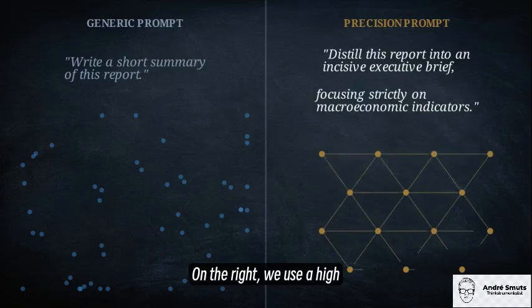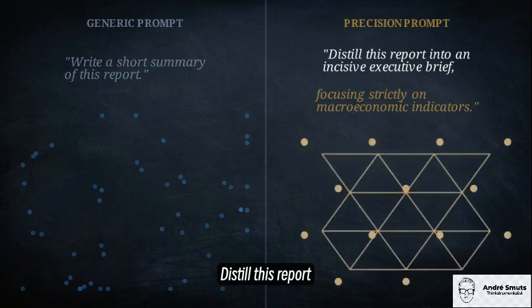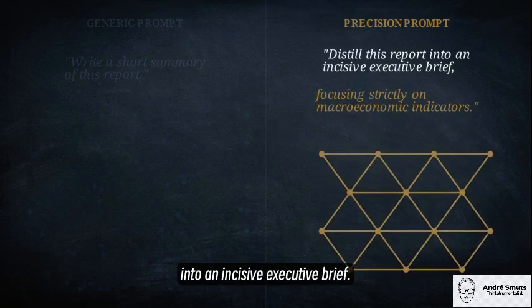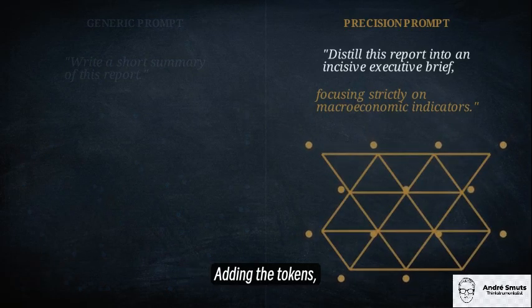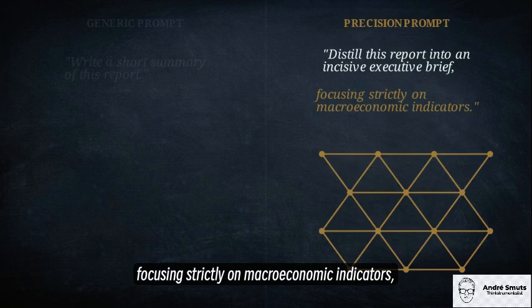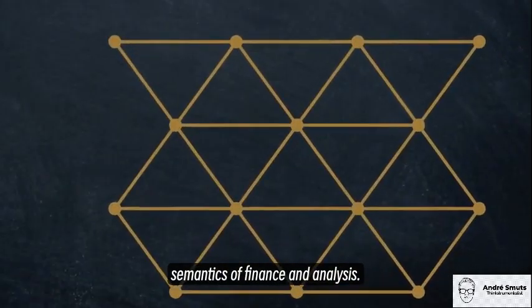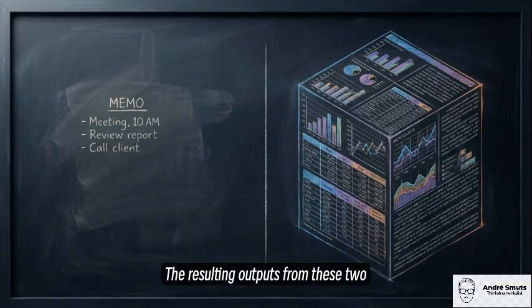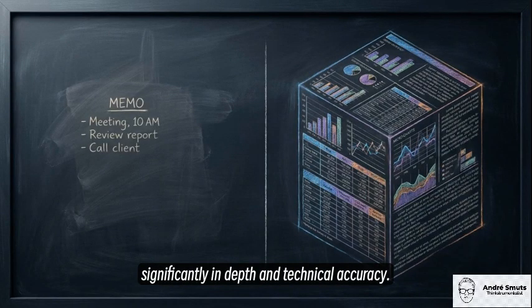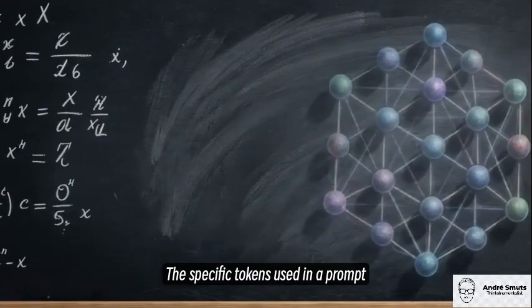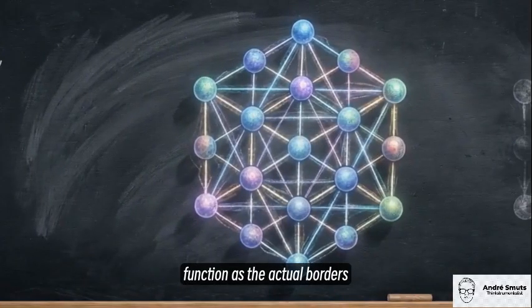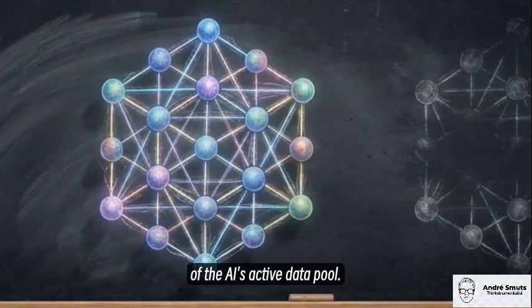On the right, we use a high vocabulary alternative, "distill this report into an incisive executive brief." Adding the tokens, "focusing strictly on macroeconomic indicators," locks the AI into the advanced semantics of finance and analysis. The resulting outputs from these two different statistical pools will vary significantly in depth and technical accuracy. The specific tokens used in a prompt function as the actual borders of the AI's active data pool.